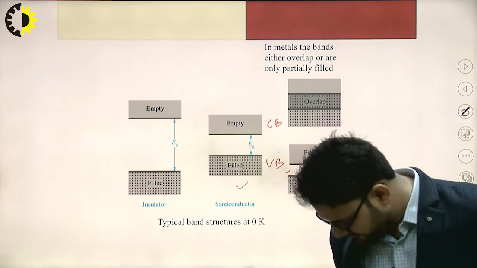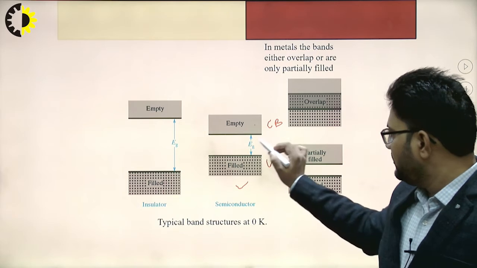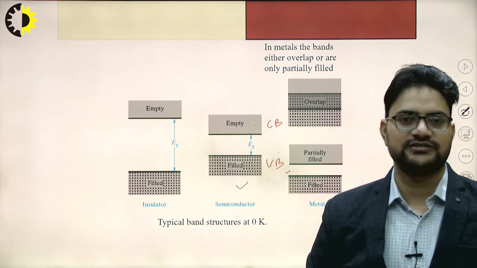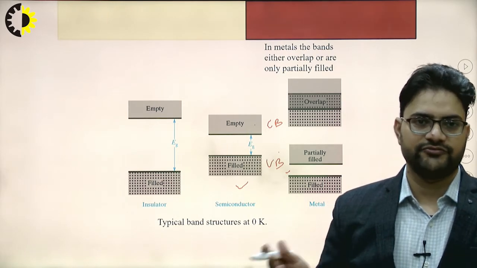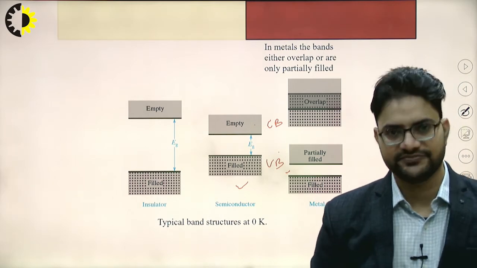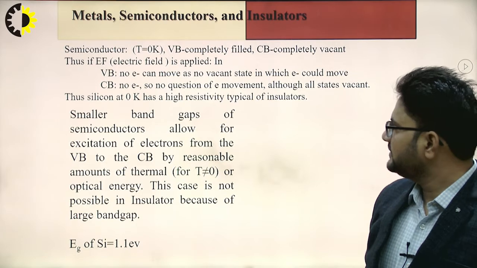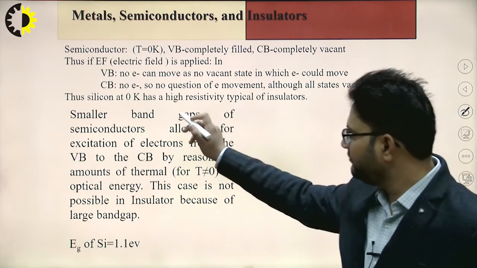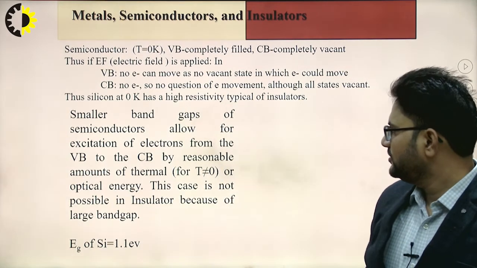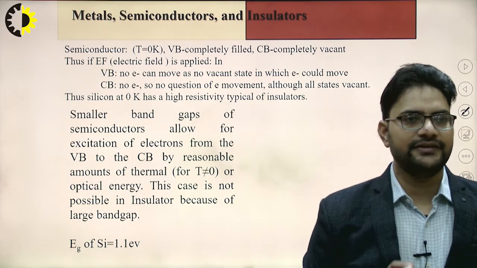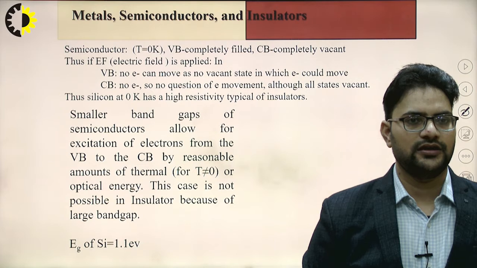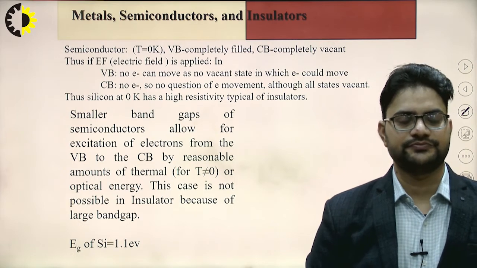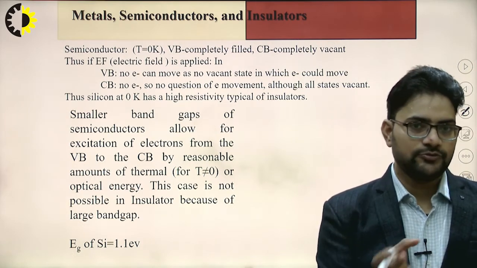So what can we say? We can say that this semiconductor will be behaving like an insulator, as no electrons are reaching from the valence band energy state towards the conduction band energy state, right? Next, if we see the case of silicon, there will be the same case at 0 degree Kelvin, right? So the smaller band gap of the semiconductor allows for the excitation of electrons from the valence band towards the conduction band for a given amount of thermal energy.